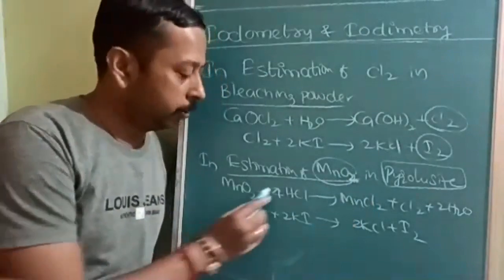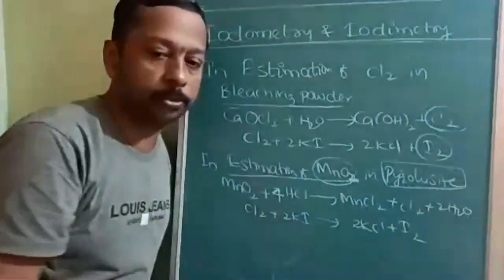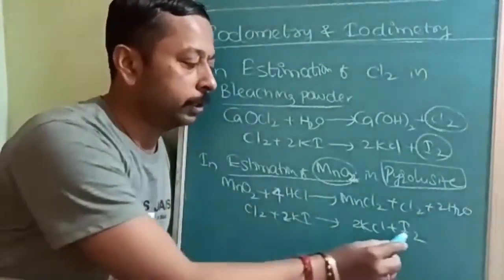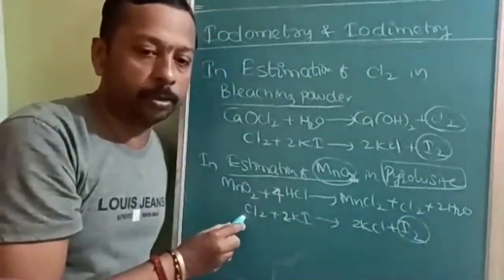Okay. MnO2 plus 4HCl gives MnCl2 plus Cl2 plus 2H2O. Okay. So Cl2 plus 2KI gives 2KCl plus iodine. In the same way, by using the iodine you will find out Cl2.